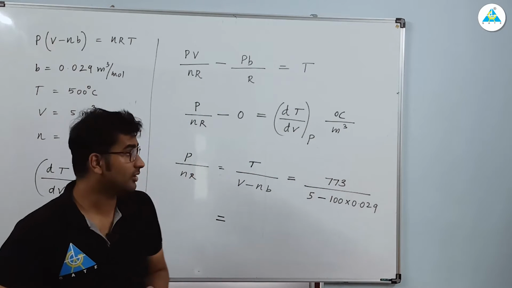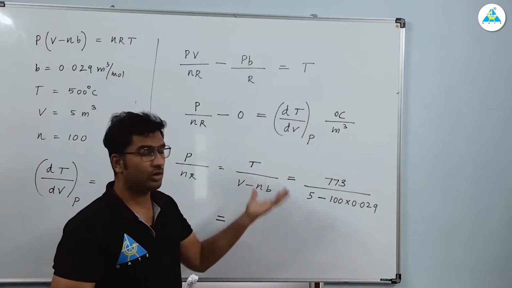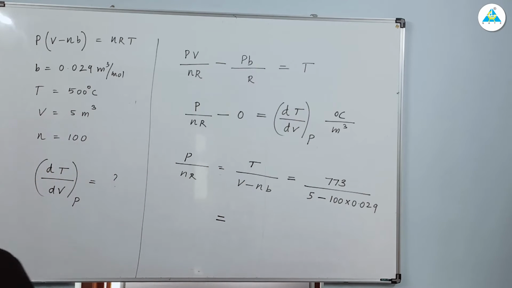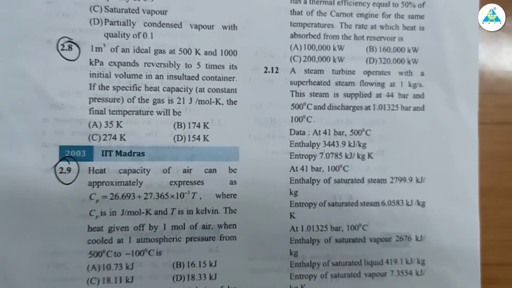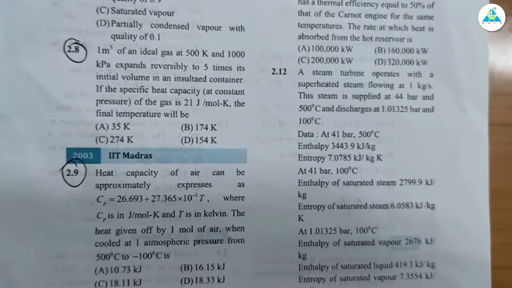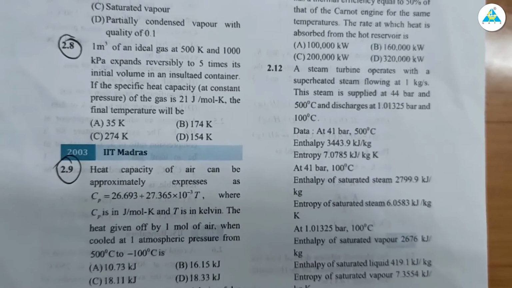So it's not an issue because they have given this to confuse you, because degree Celsius per meter cube or temperature per meter cube, that is Kelvin per meter cube, both are same. Now we need to solve both these questions, 2.8 and 2.9. One question is in 2002 and another question is in 2003. Clear?